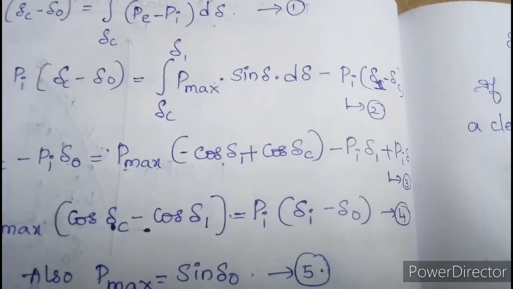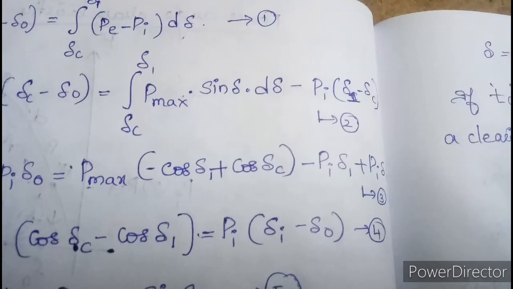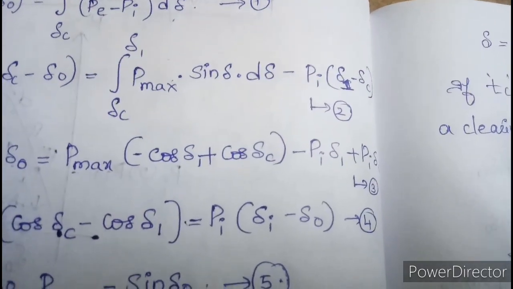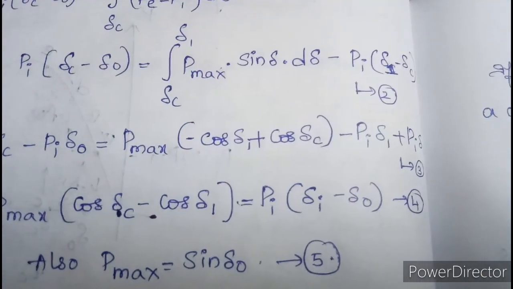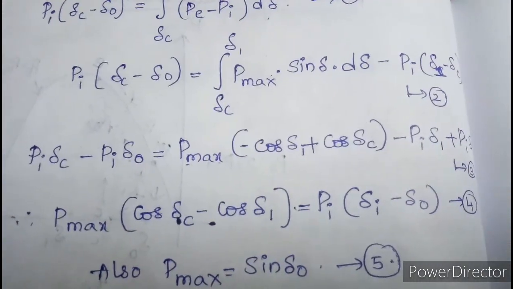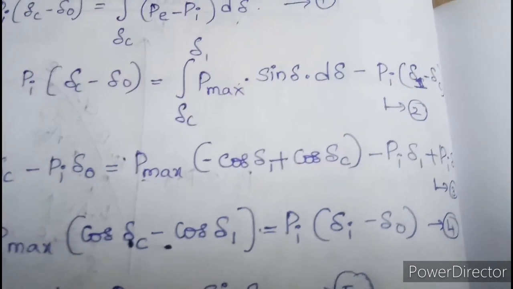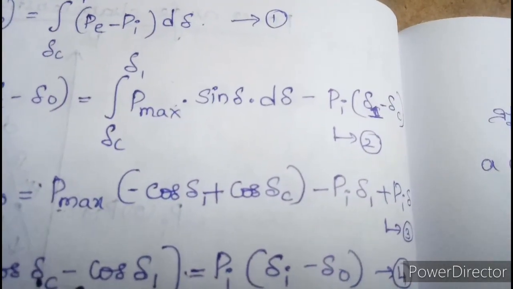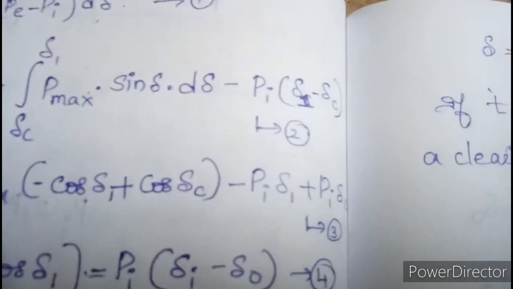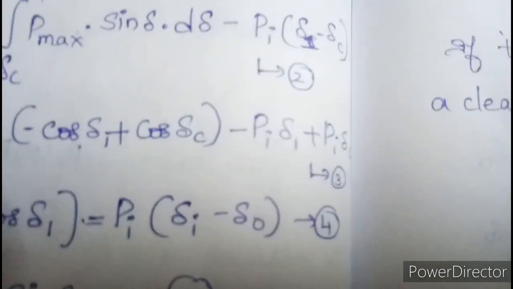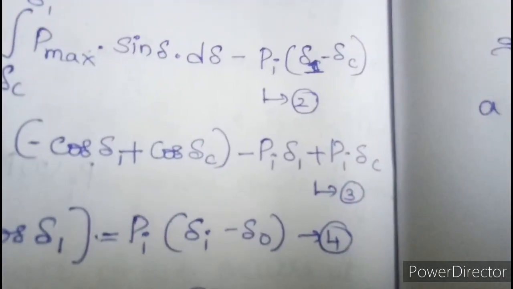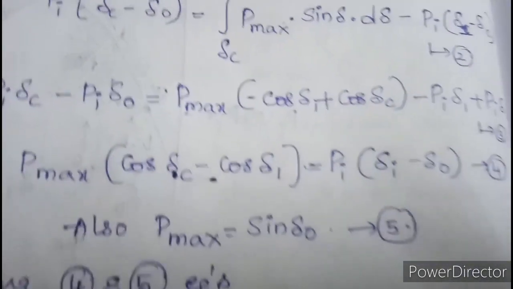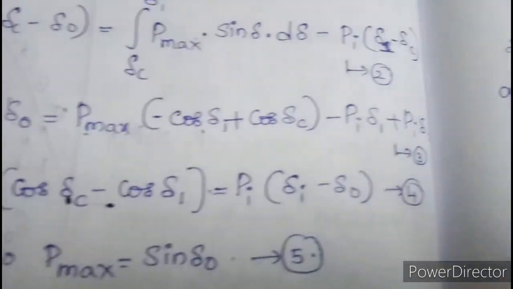Now we can write the equations of area A1, the accelerating area, and area A2, the decelerating area, over the power angle curve, which differ from delta C to delta 1. Using these equations, integrating and simplifying, we get Pmax into cos delta C minus cos delta 1 equals Pi into delta 1 minus delta naught.